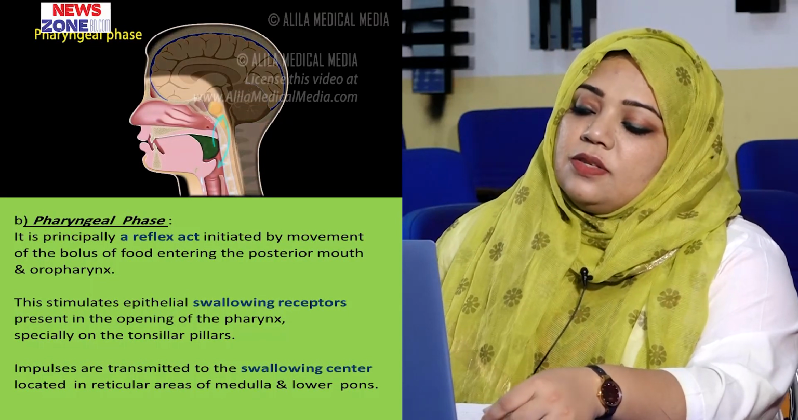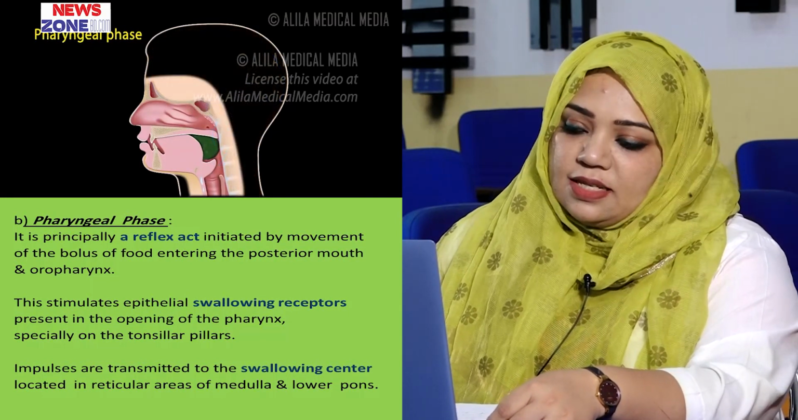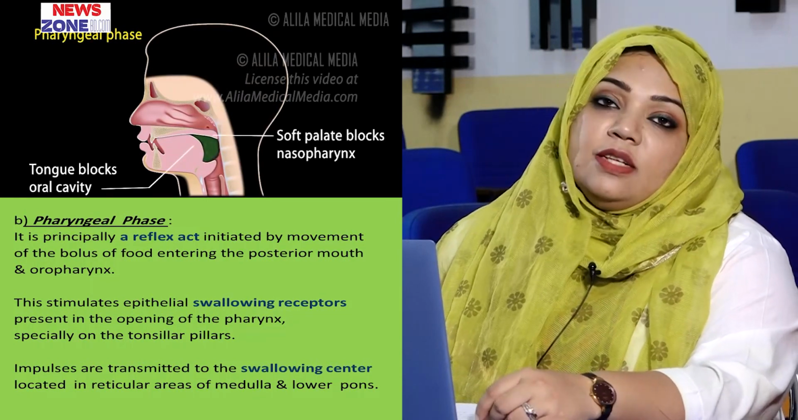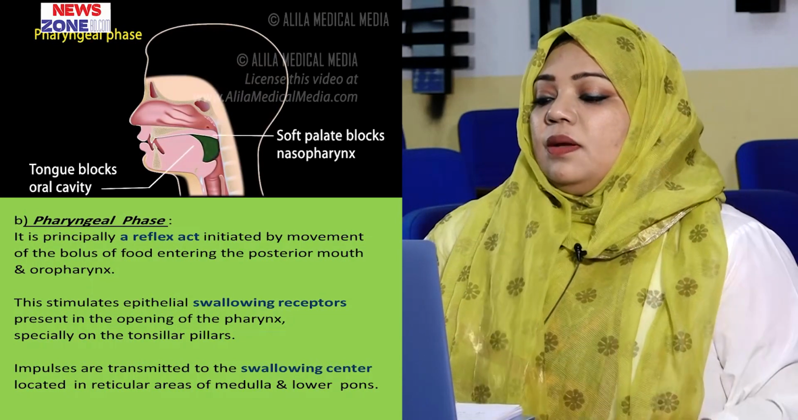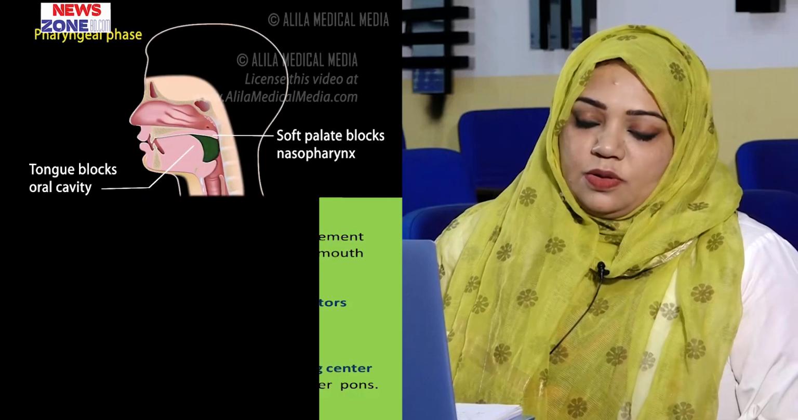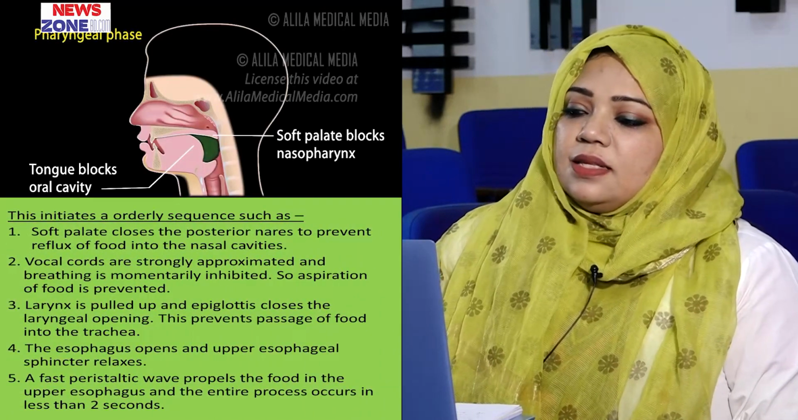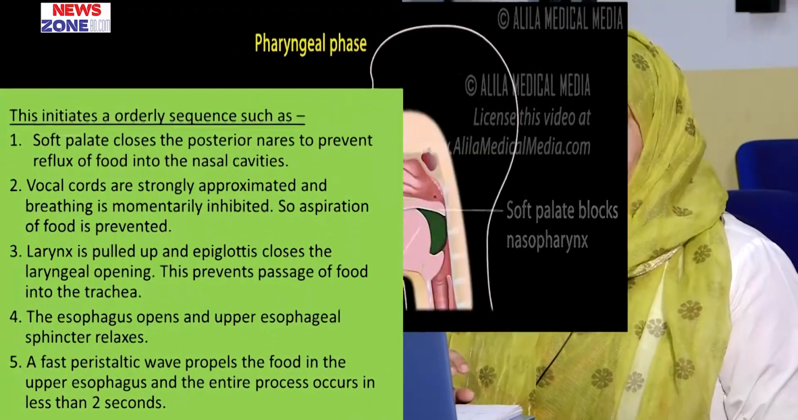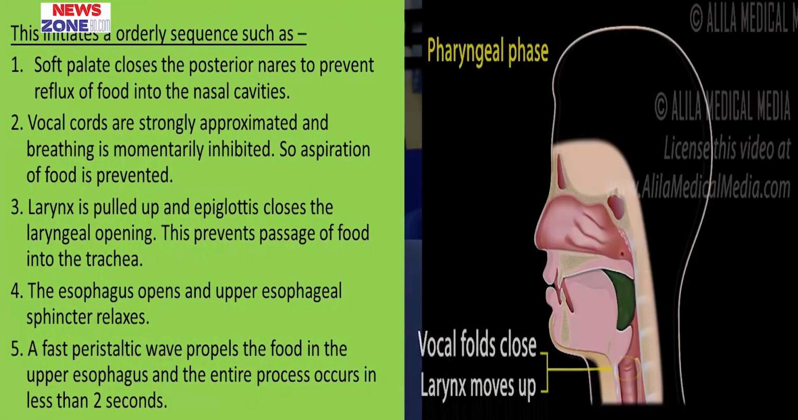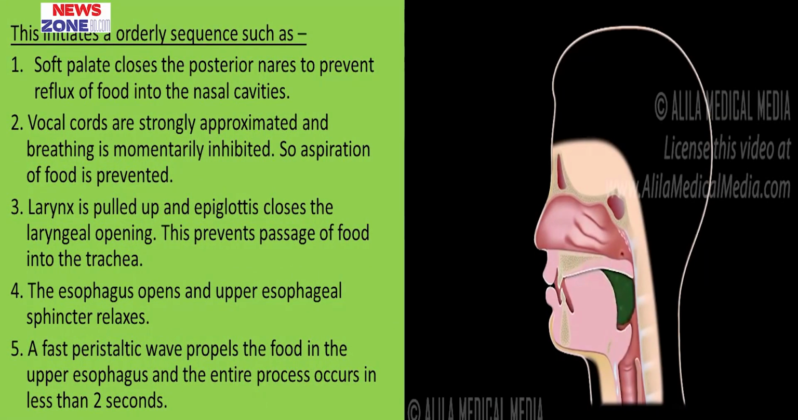Then the impulse is transmitted to the swallowing center, which is located in the reticular areas of the medulla and lower pons. So this is the pharyngeal phase, and in this phase a sequence of events occurs which we have to know. First, the soft palate closes the posterior nares to prevent reflux of food into the nasal cavities.